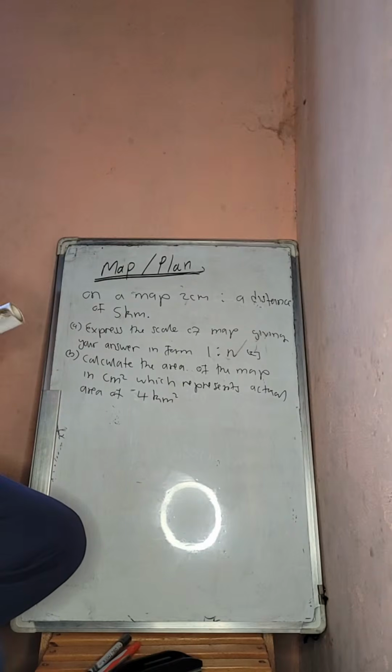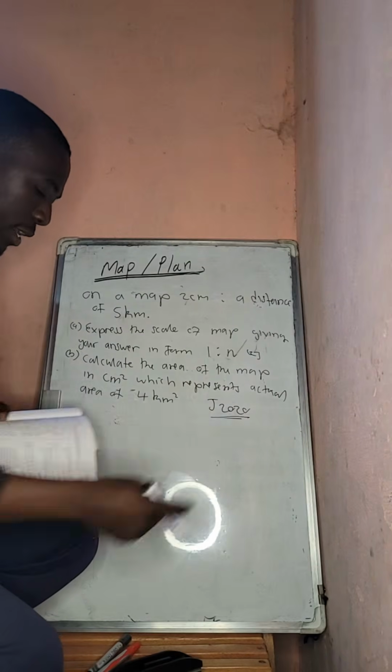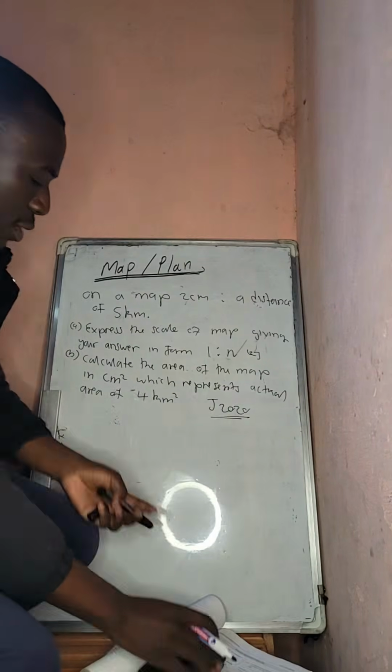So this question is from June 2020 ZIMSEC.